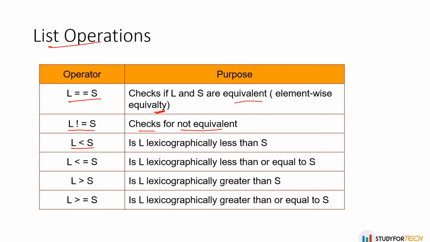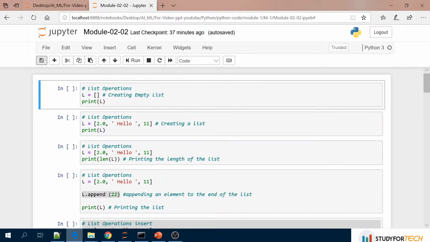L less than or equal to S: is L lexicographically less than or equal to S. L greater than S, it will be checked in a similar manner. L greater than or equal to S will also be checked like that only. So you can see here, these are all the list operations which I have already explained theoretically. Let's see practically in Jupyter Notebook.